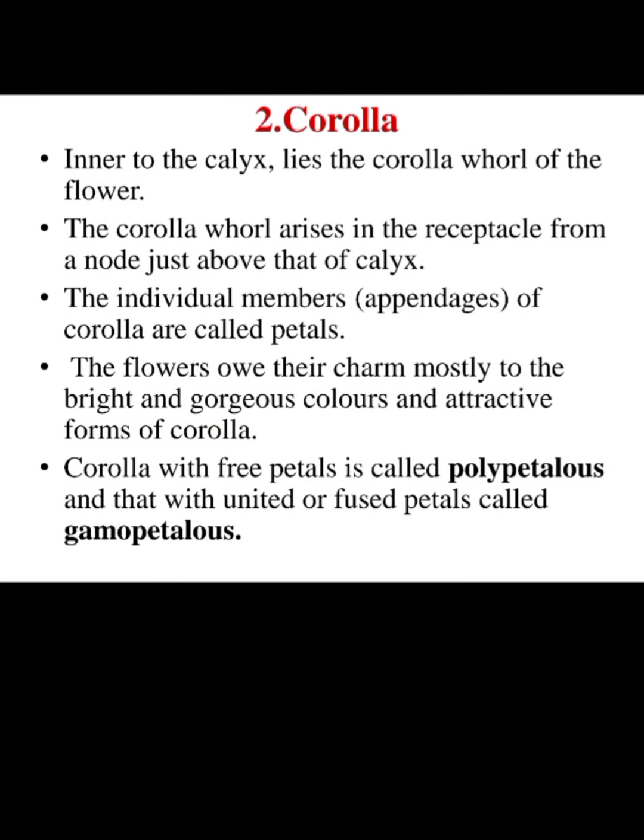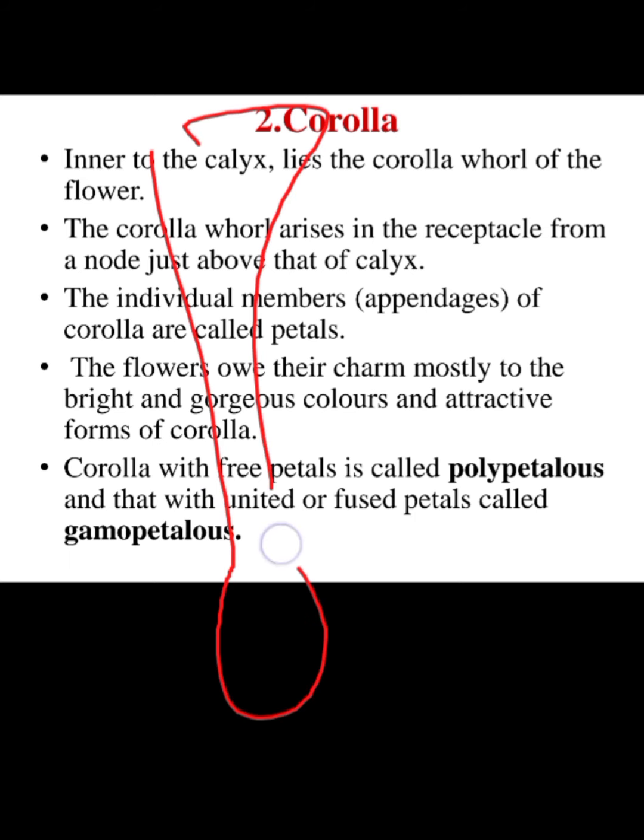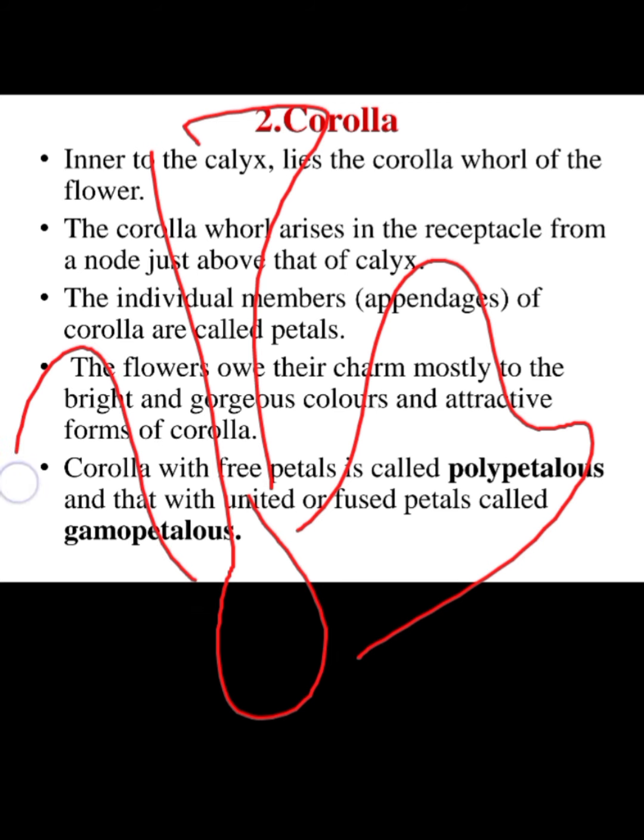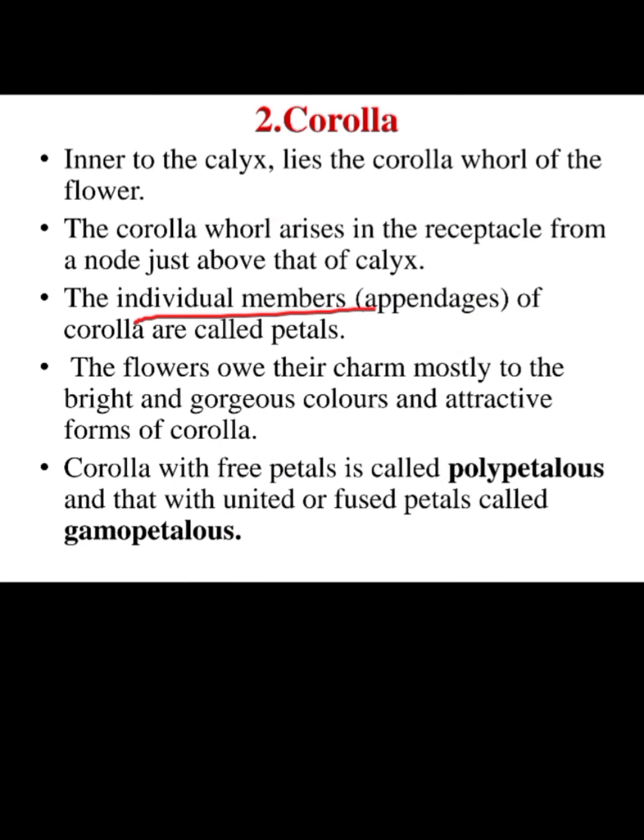Next is corolla. Inner to the calyx, the corolla whorl is present, and the individual member of corolla is called petals. If this is the diagram here, these are the petals.